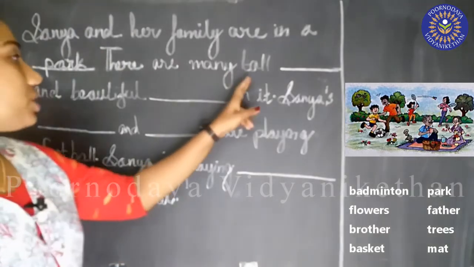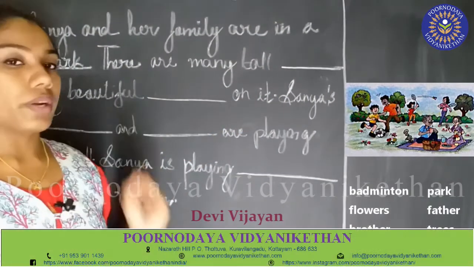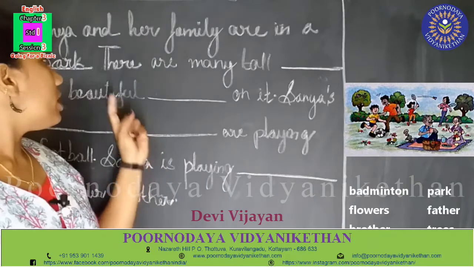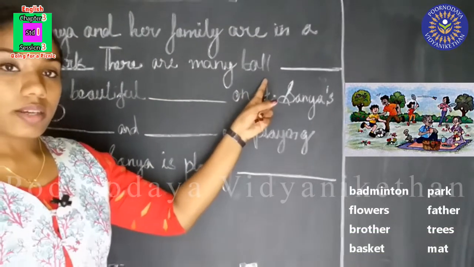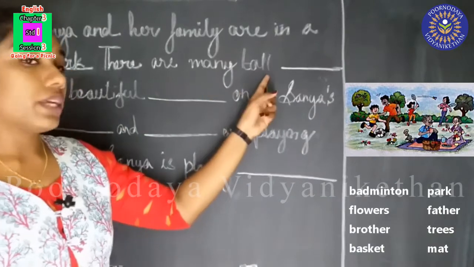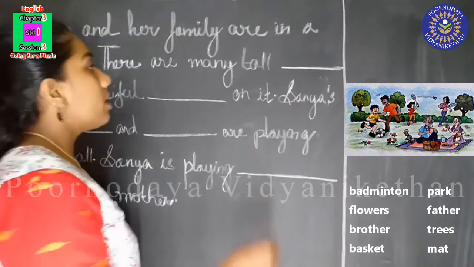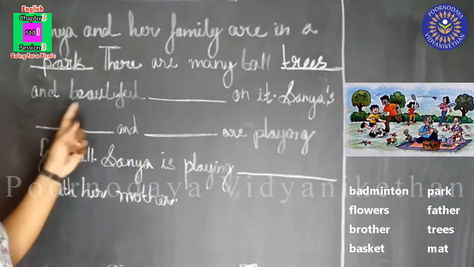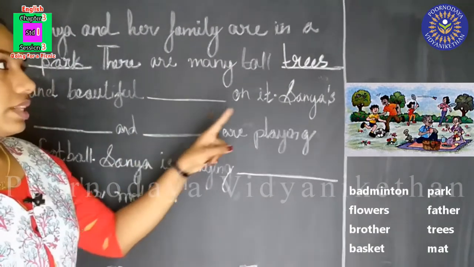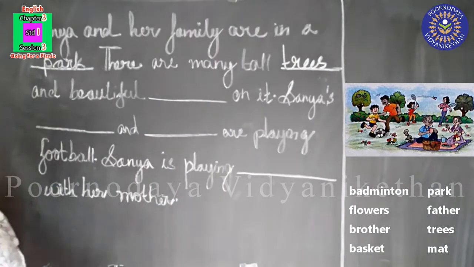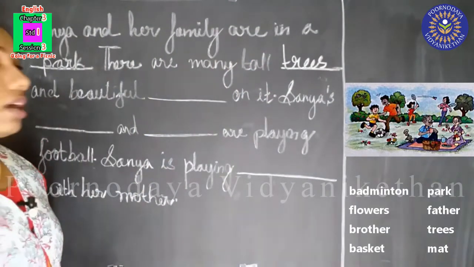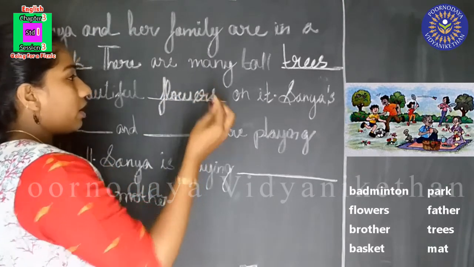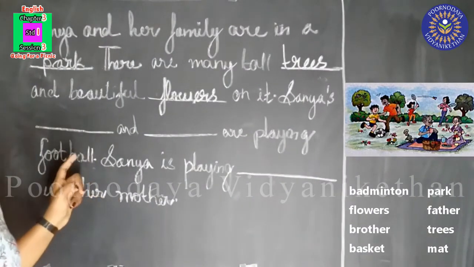There are many tall dash and beautiful dash on it. Look at the picture and the box also. There are many tall trees and beautiful flowers on it. There are flowers also. So shall we repeat this once again?